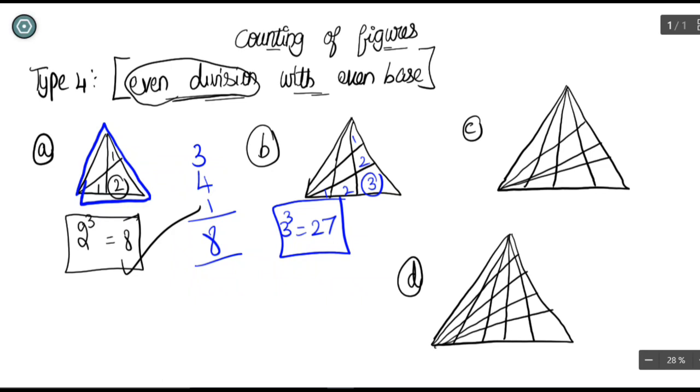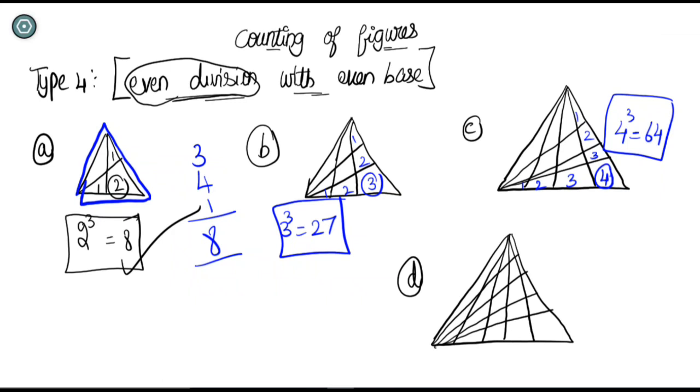So what about this one? So here 4 boxes are there. So 4 cube is 64. So that's it. It is very easy for you, and this thing will go for above numbers also.